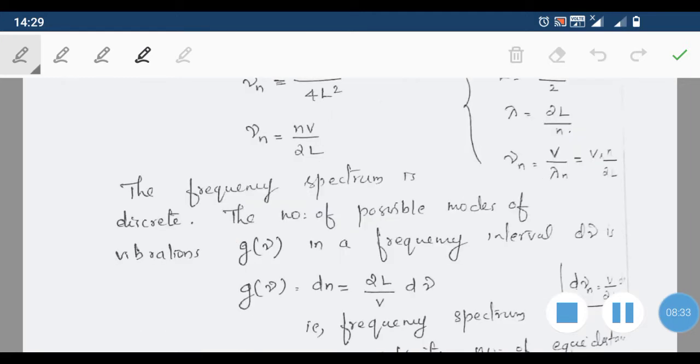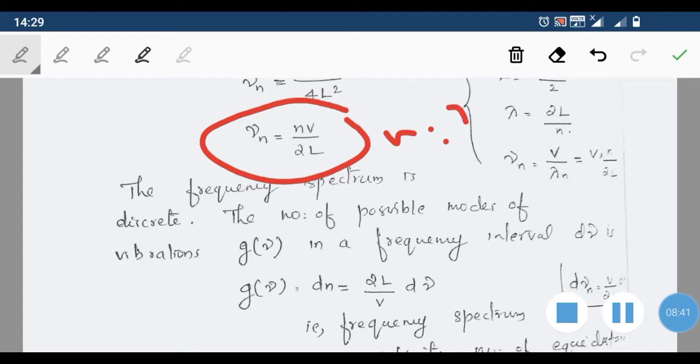From this expression ν_n equals nv by 2l, we can conclude that the frequency can have a lot of values. n can take values greater than or equal to 1, so it can take discrete values, but a large number of them.